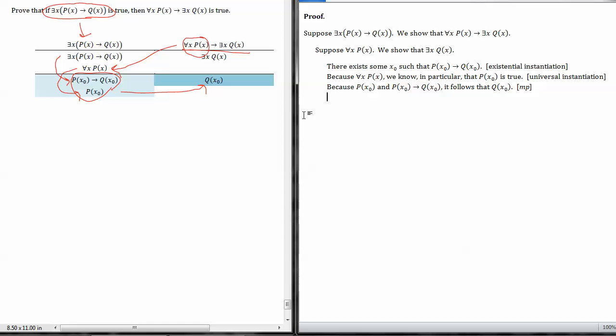And last but not least, the last goal we mentioned was this existential statement. So we should just comment that we have indeed proven that by proving that q of x naught is true. So I'll just say, therefore, there exists x such that q of x, and that's true just because this last bit here, that's how you prove an existential statement, or it's one way to prove an existential statement. Okay, and that does it.